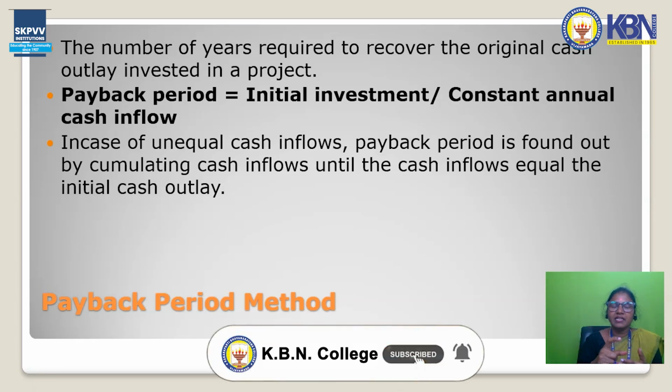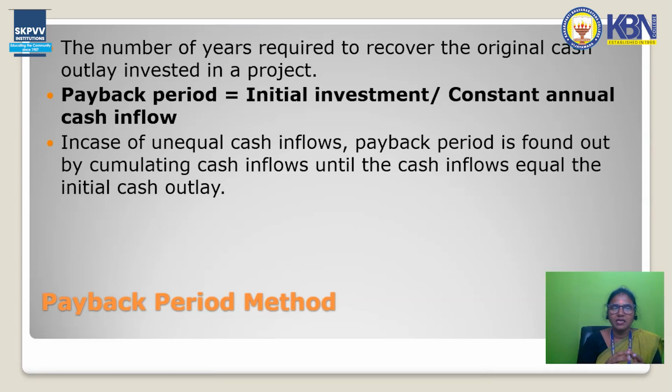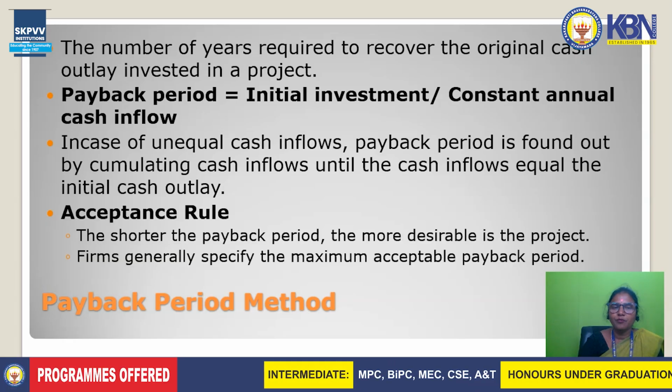That period is called the payback period. So this capital budgeting calculation tells you how many years it will take to get your capital back. The answer is given in periods or years. That's why this method is very easy.